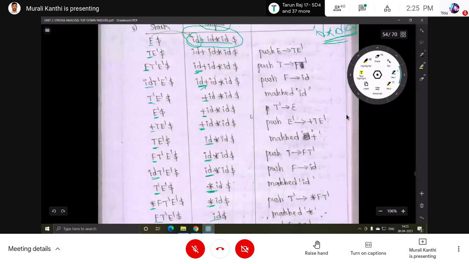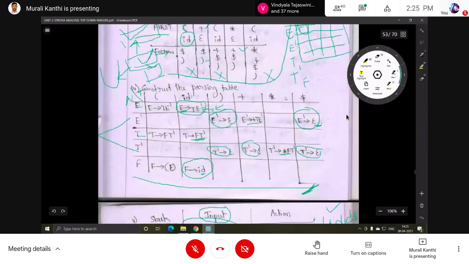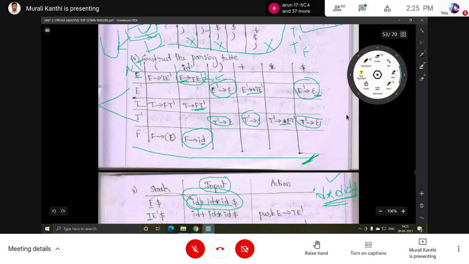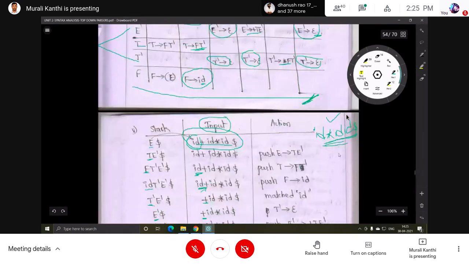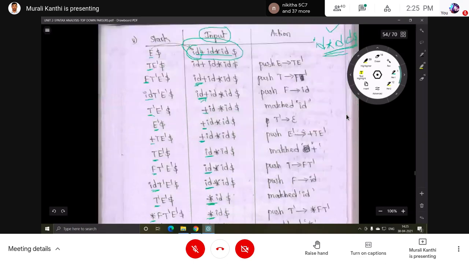This string is to be placed into the input buffer. Starting symbol E, input ID. What is the entry? You have to see the table. With ID and E, what is there? E is replaced by T dash. Then T with ID. So like this, you have to perform a set of steps. Finally, you can say the answer, whether it is accepted or not.